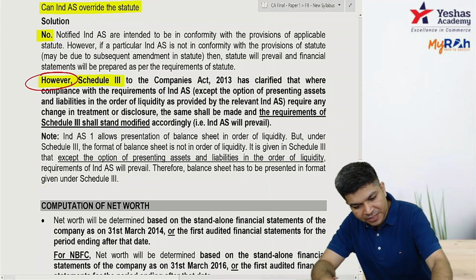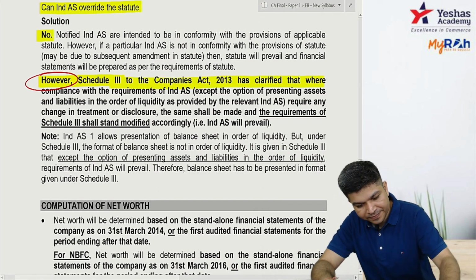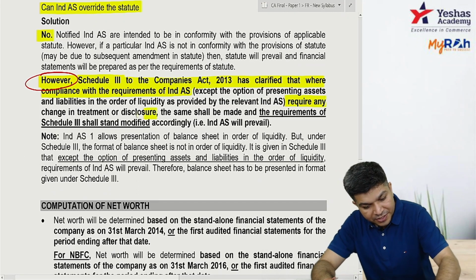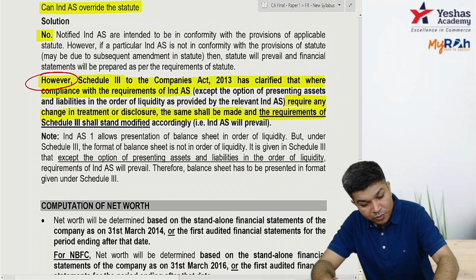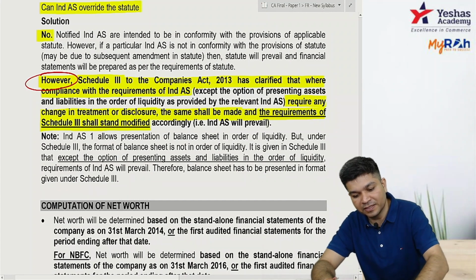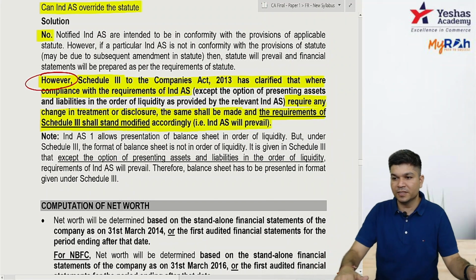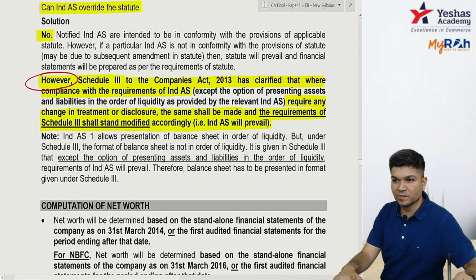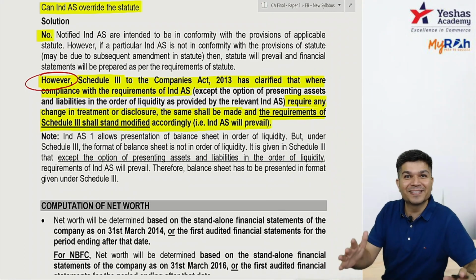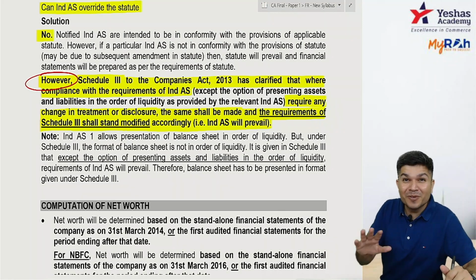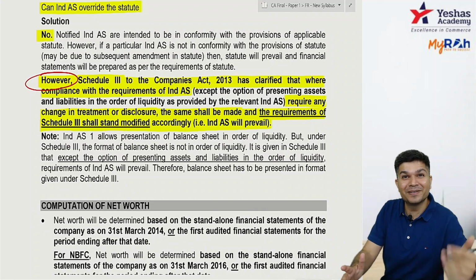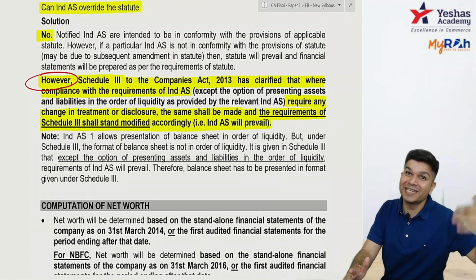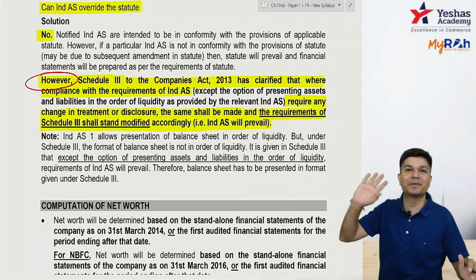schedule 3 to the Companies Act is clarified where the requirement of IND AS require any change in treatment or disclosure, the same shall be made and the requirement of schedule 3 stands modified. That is, your IND AS will prevail. Did you get it? So normally IND AS cannot override statute. But if there's a conflict between IND AS and schedule 3, schedule 3 itself has said that the requirement of schedule 3 stands modified, means IND AS will prevail.